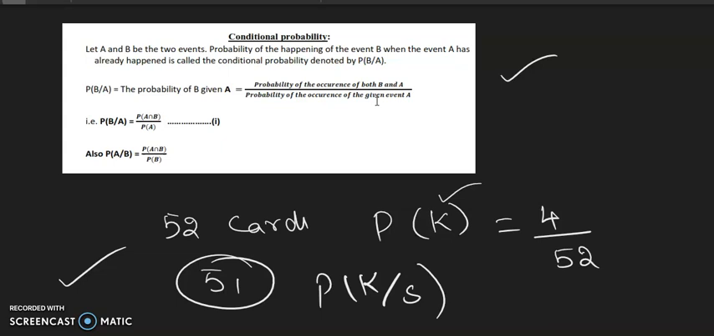Now see the formula for this conditional probability. P of B given A means P of A intersection B divided by P of A. Similarly, A given B means what is the probability of getting A if the event B has already happened. That's equal to P of A intersection B by P of B. So this is the formula for conditional probability.